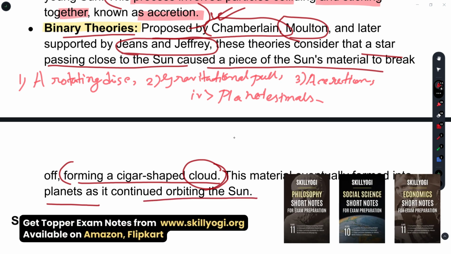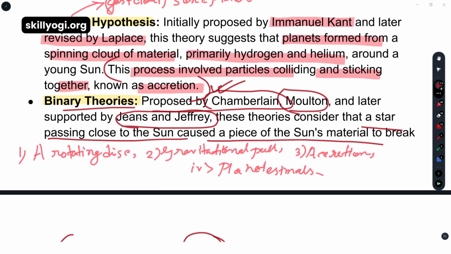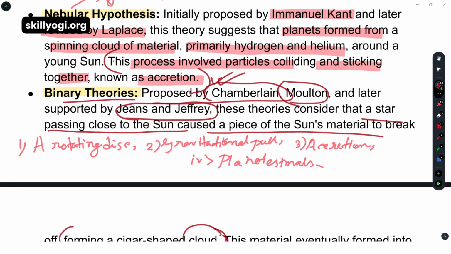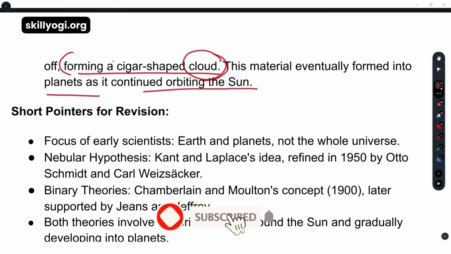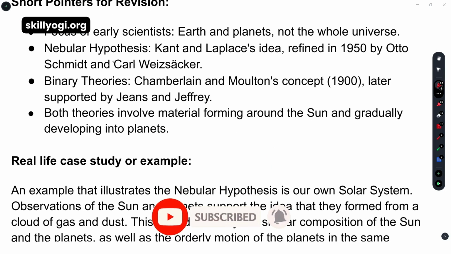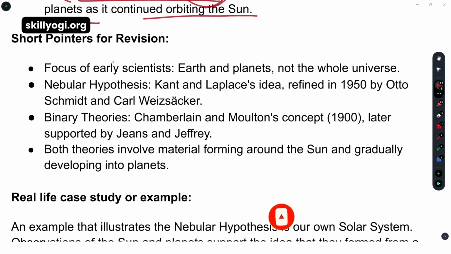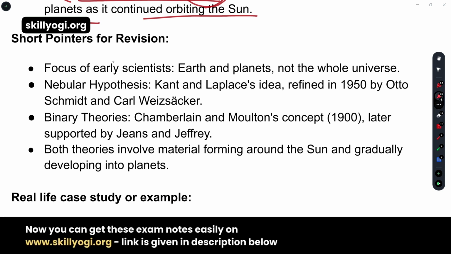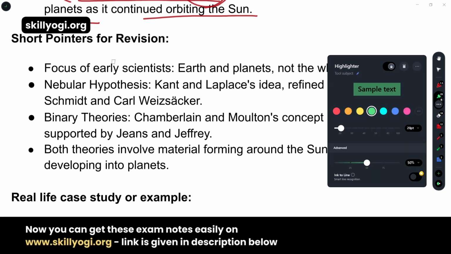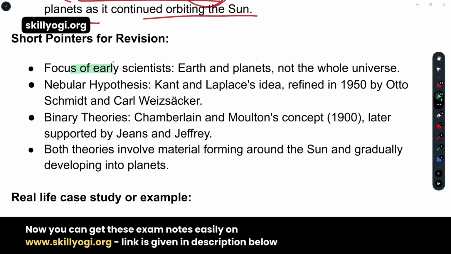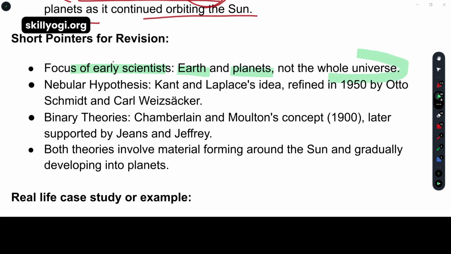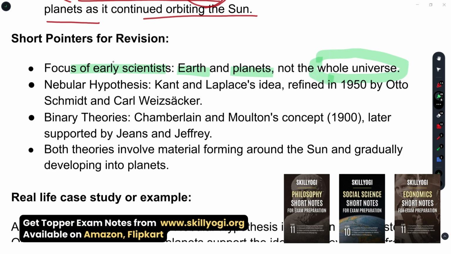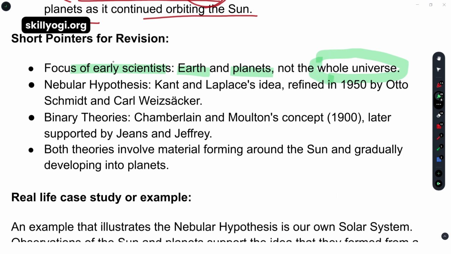So these two theories are there. Some other theories are also there, but these were the earliest theories or hypotheses which different scientists made for us. Now come to the short pointers for revision, what we have learned from these two theories. In summary, the first is the focus of early scientists. Yes, their focus was Earth and the formation of planets, not the whole universe. Their full focus was only the sun, stars, Earth and other planets.